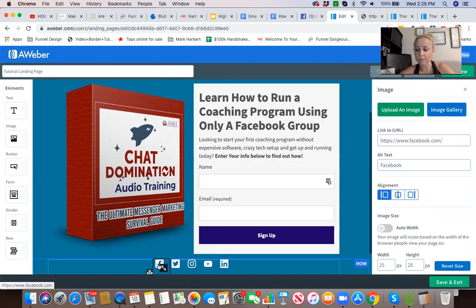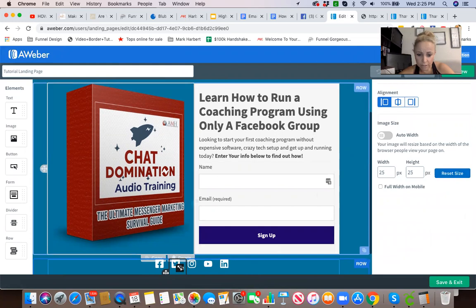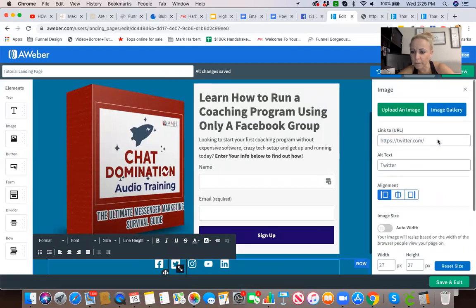To edit these, you're gonna put a link right here to your Facebook. You can put a link to your Twitter. If you don't use Twitter, all you have to do is delete that. Let's see how to get rid of it. There is a way to delete them.